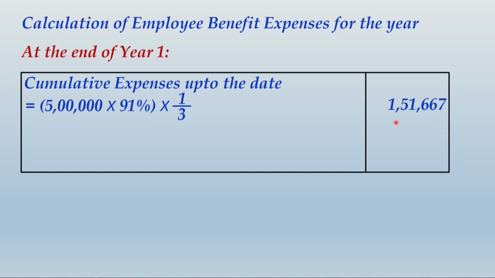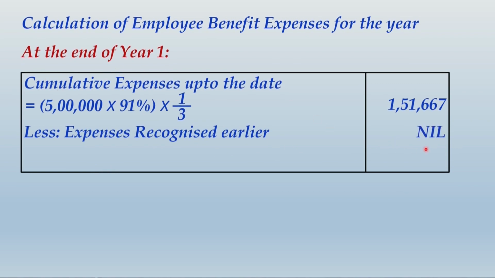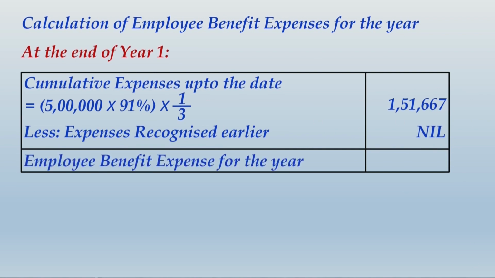From this you subtract the expense that you have recognized earlier. Being the first year, the amount recognized earlier will be nil, and so 1,51,667 will be fully recognized in the first year itself. So friends, do one thing, write up this working and then I'll show you the calculation for year 2 and year 3 as well.